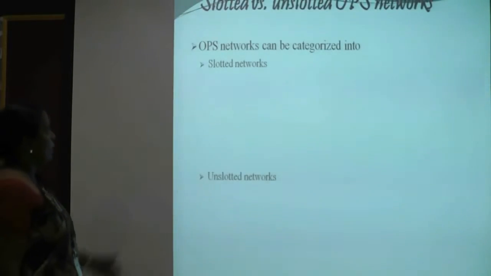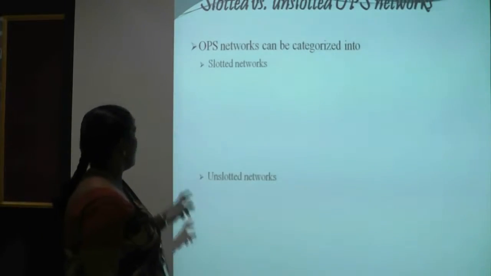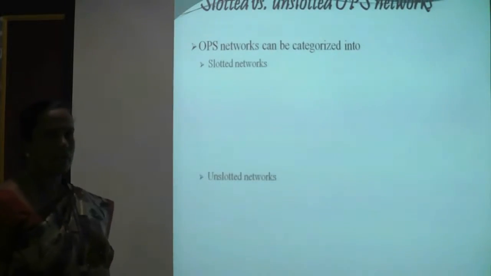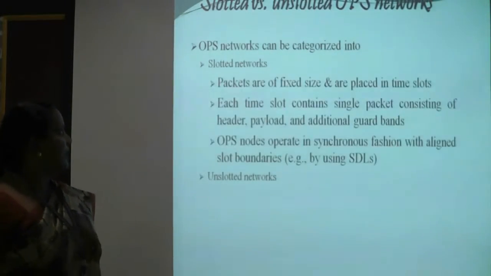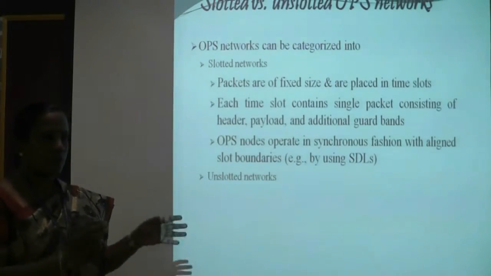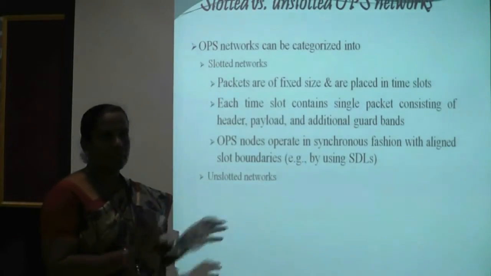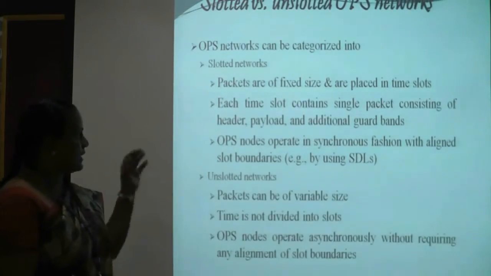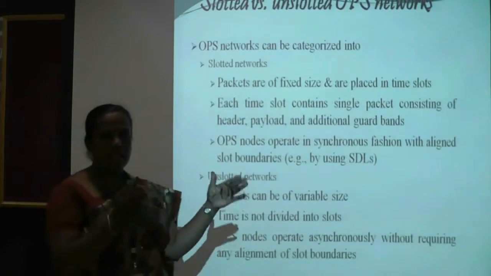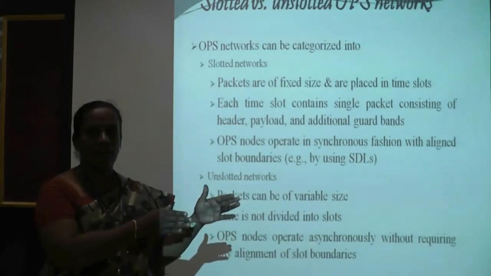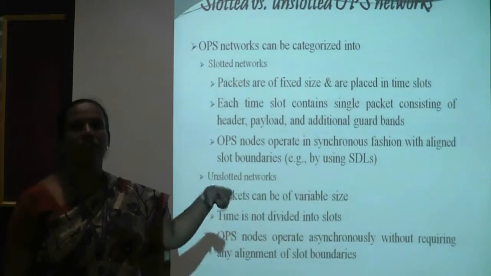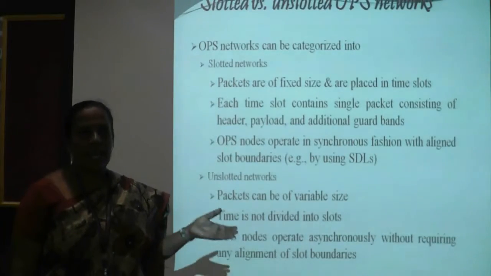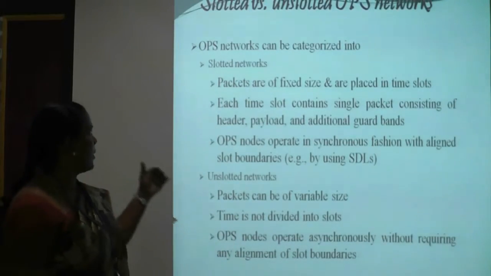In optical packet switching, OPS networks can be categorized into two types: slotted networks and unslotted networks. In slotted networks, the packets are of fixed size. If we are transmitting 1024-bit packets, then in the entire network we transmit the same size of packets, placed in time slots. The entire time of a particular port is divided into a number of time slots, and only at the particular time slots will we transmit the packets. Even if there are no packets in the time slots, the slots cannot be optimally utilized. That is the concept of slotted networks.